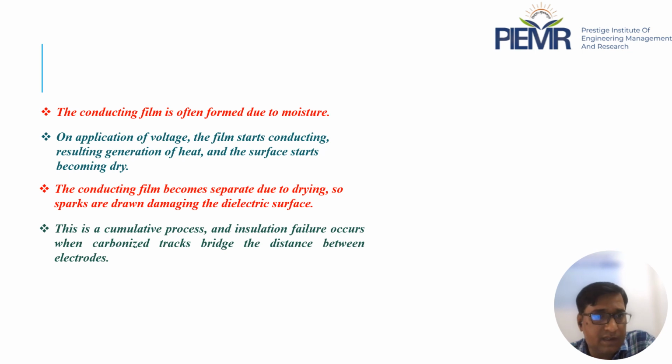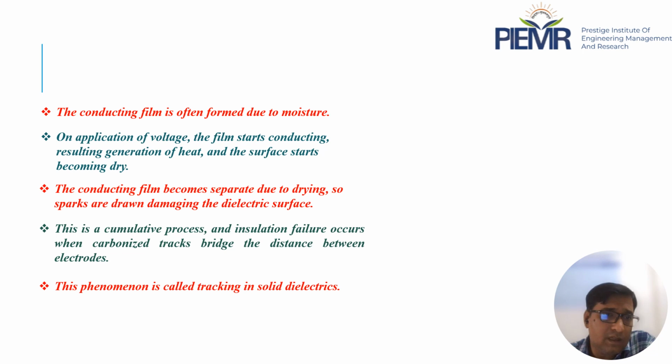After that, this is a cumulative process, and the insulation failure occurs when a carbonized track bridges the distance between the electrodes, meaning cathode and anode. This phenomenon is called tracking in the solid dielectric. Due to impurities like moisture, when we apply a voltage, the film starts conducting.